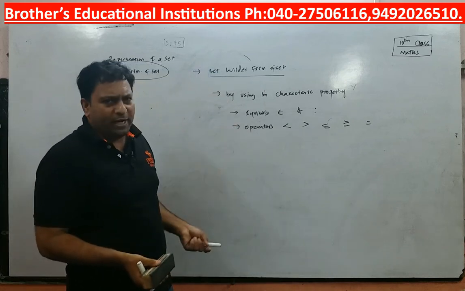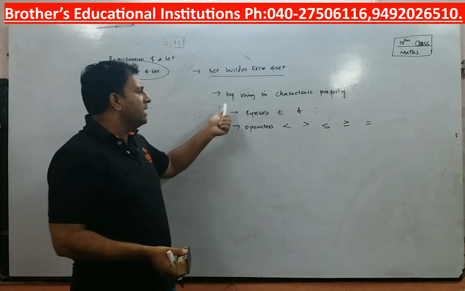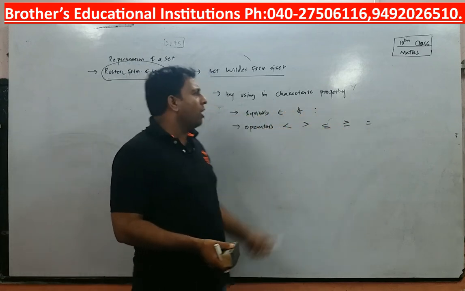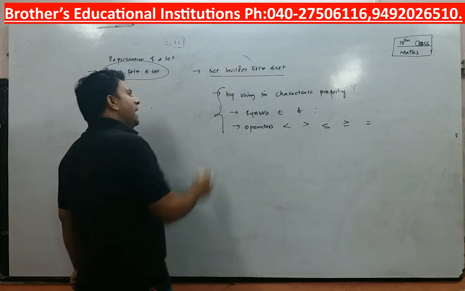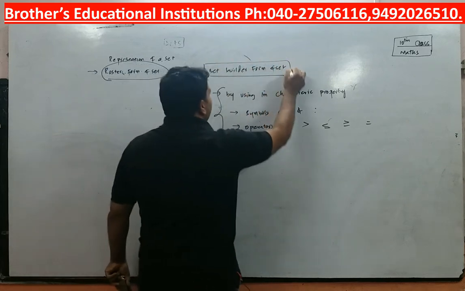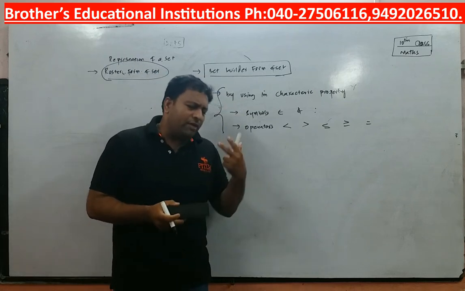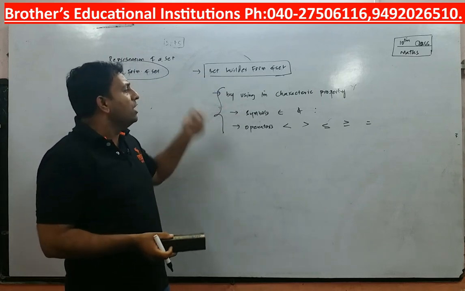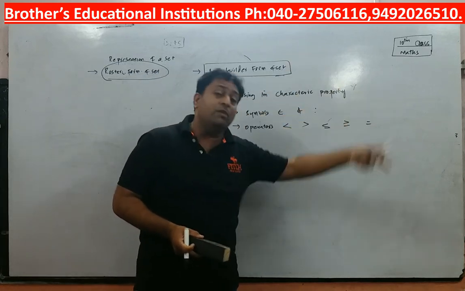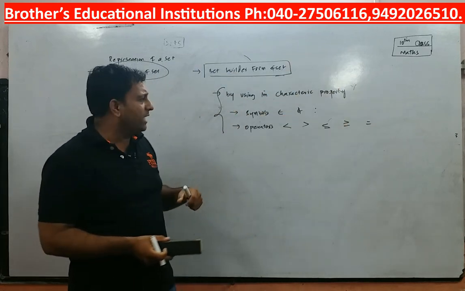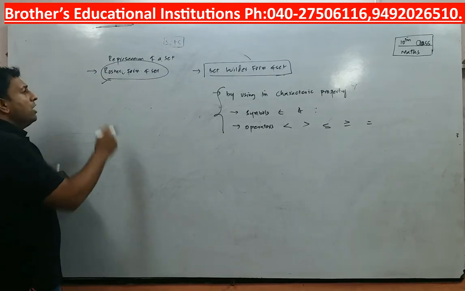You may use operators, you may use certain symbols, and what is important is there will be one common property or one characteristic property. When these things are used and you express a set, then that is called set builder form of set. In one word, set builder form of set is nothing but a representation of set using the characteristic property of the elements of the set. And those elements of the set, if you write directly, then that is called roster form of set.